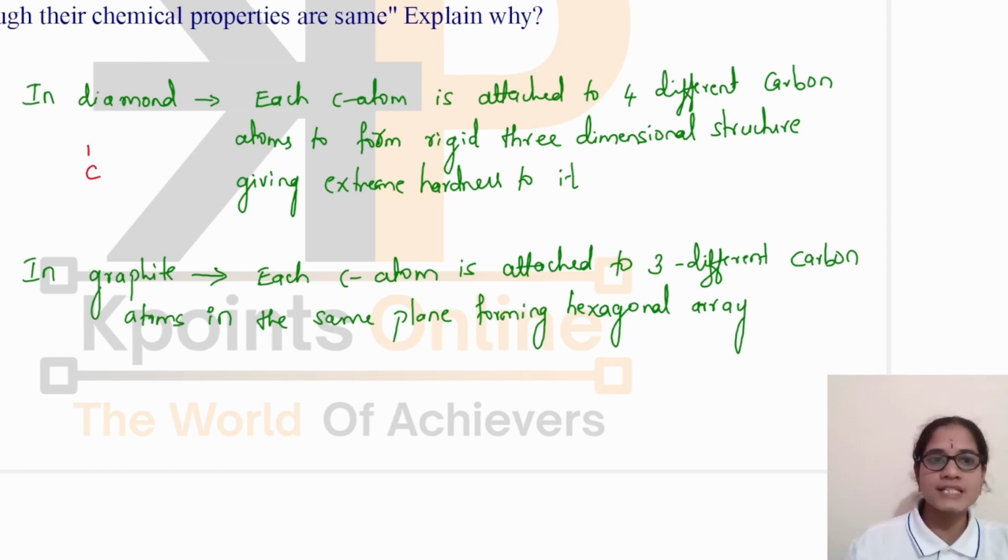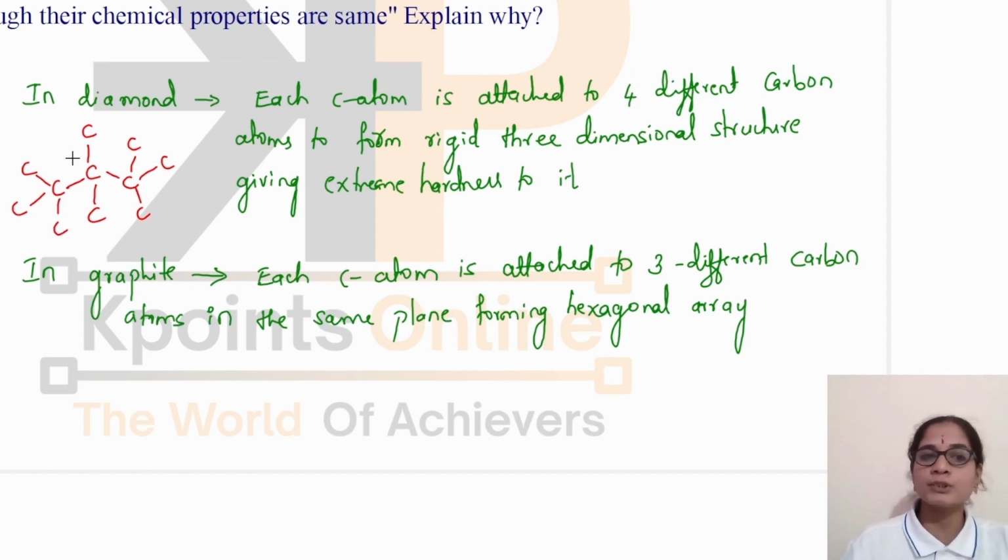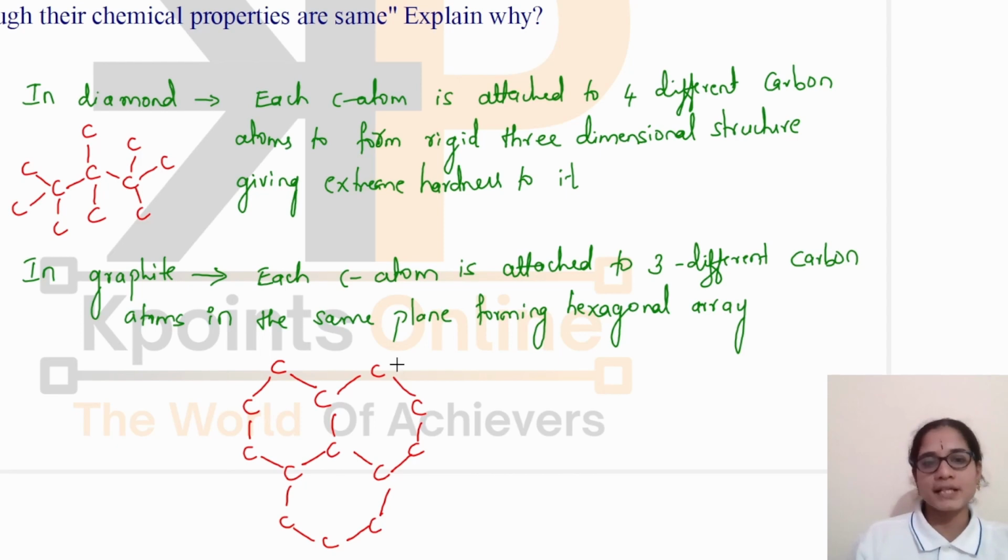Each carbon atom is attached to four different carbon atoms, and this carbon atom is again attached to four different carbons, and this carbon is again attached to four different carbons. In this way, there was formation of a rigid three-dimensional structure. Whereas in case of graphite, each carbon atom is linked to three different carbon atoms, forming a hexagonal array. In this way, they are in the same plane.